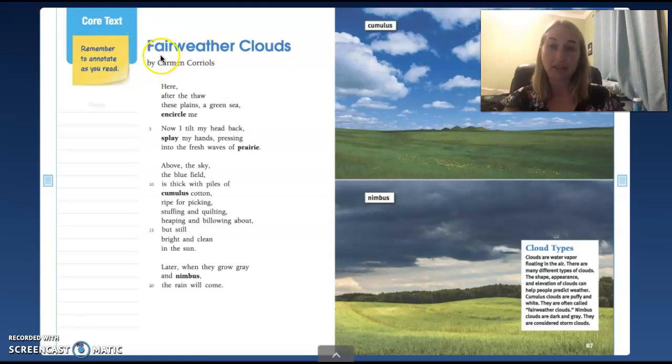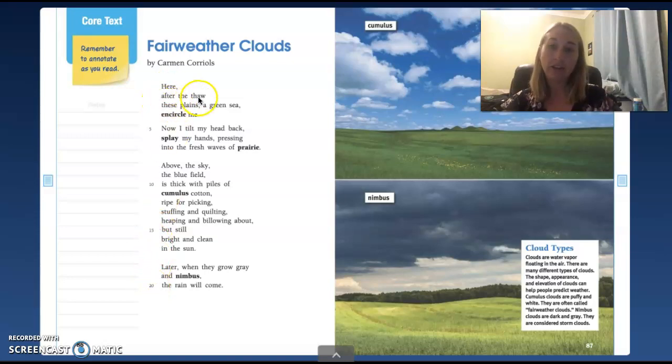All right, guys. So the title of this poem is called Fair Weather Clouds, which is another word for cumulus clouds. All right, so let's see how many stanzas there are. There's 1, 2, 3, 4 stanzas, okay? And if you see these numbers, it's talking about the line. So this is line 5, line 10, line 15, and line 20, okay?